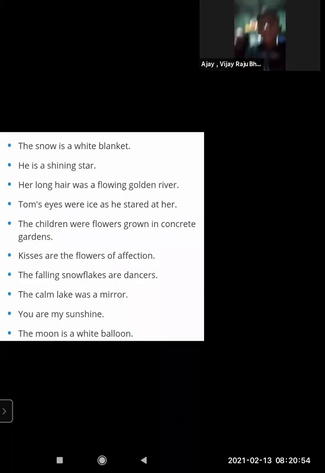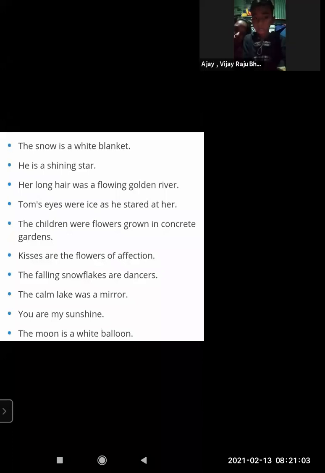But here it is given, the moon is a white balloon. Directly the word like is not used. It's a hidden comparison, an implied one. A moon and a white balloon. It looks like it. So these are the metaphors. The difference is clear. In simile, you can see the words like and as, and here they are not used.